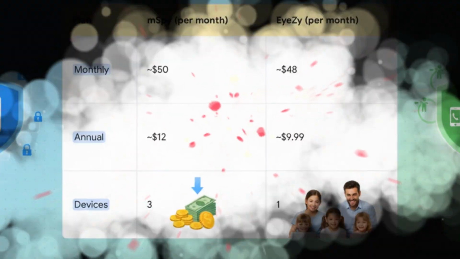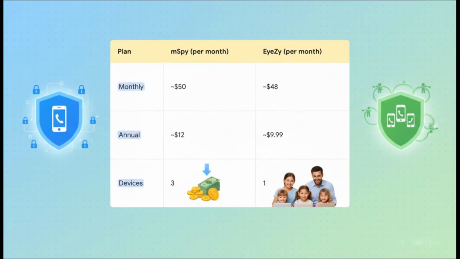All right, let's talk about the price. On a monthly basis, they look almost identical, right? But the annual plans tell a different story. While EyeZy is a little cheaper each month, its plan only covers one device. mSpy's annual plan covers three. So if you've got more than one kid to monitor, mSpy is a much, much better value.